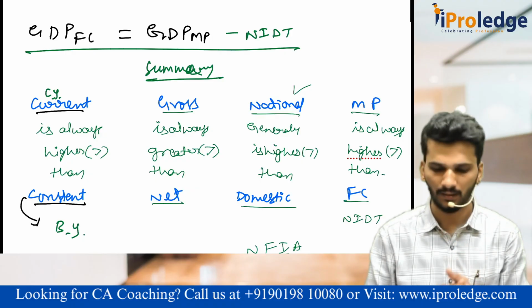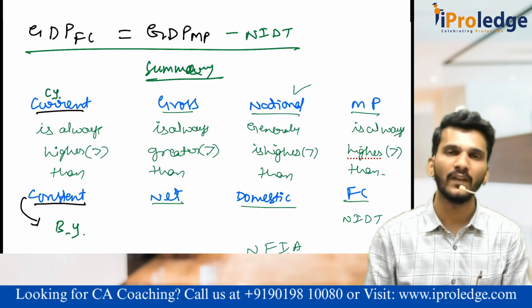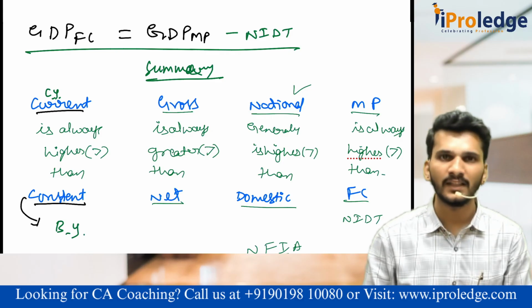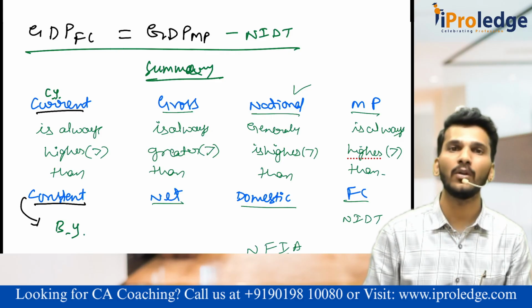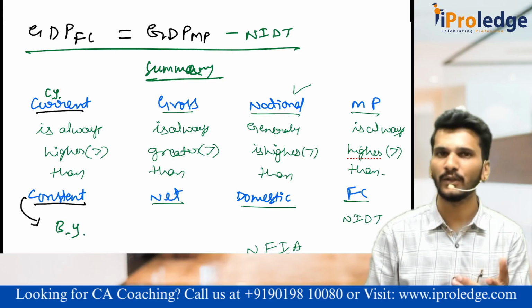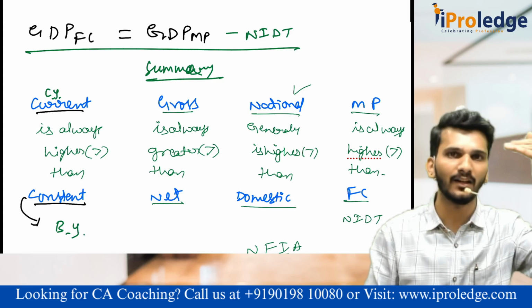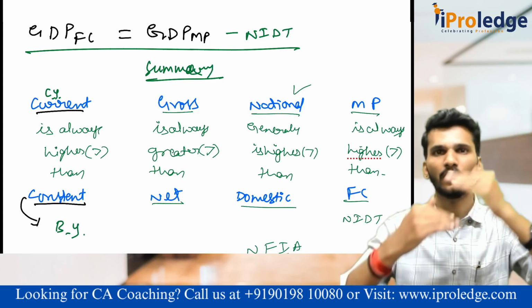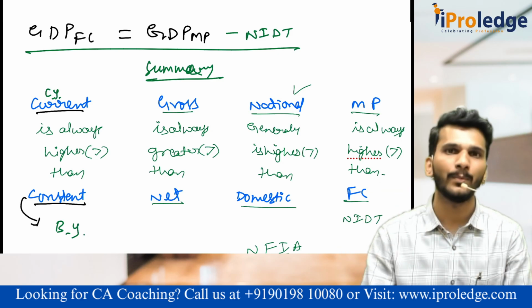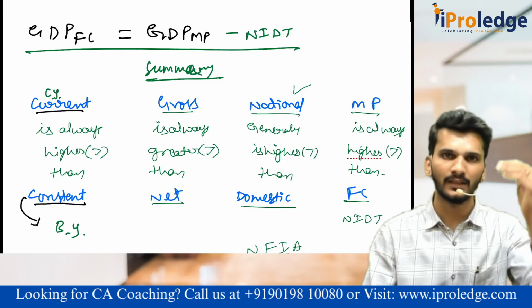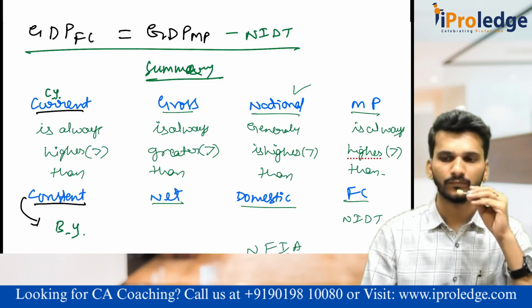Done? Right. Gross versus net. If in the examination gross is given and they are asking us to find out net, what is the difference? Depreciation. Plus or minus? Minus. Yes, because gross is always higher, net is always lower. The difference between gross versus net is the depreciation. That is why it is minus. Gross is higher, net is lower.